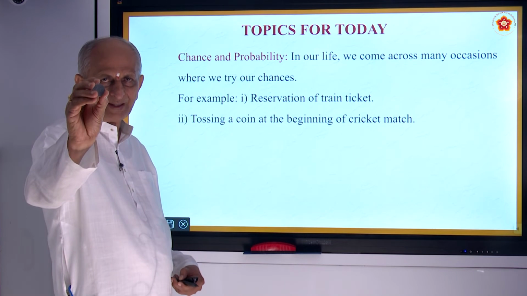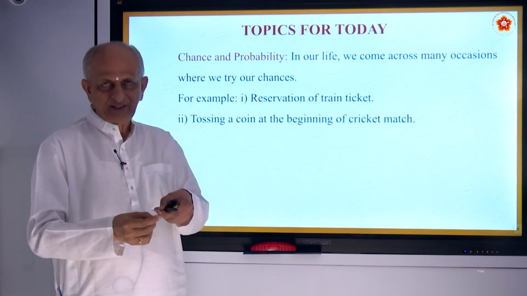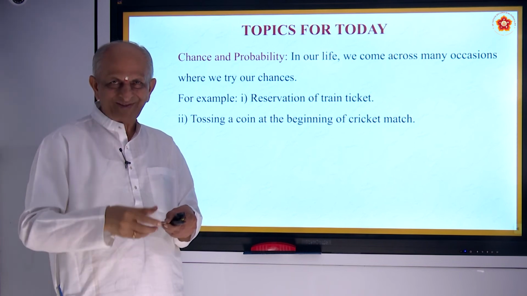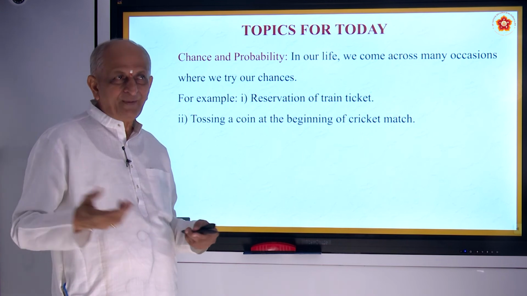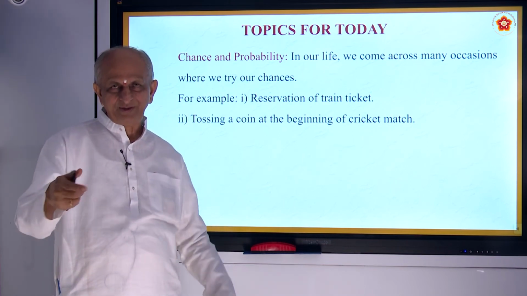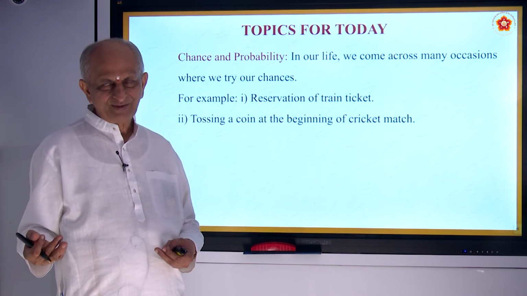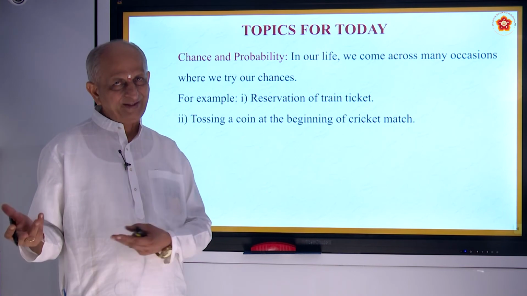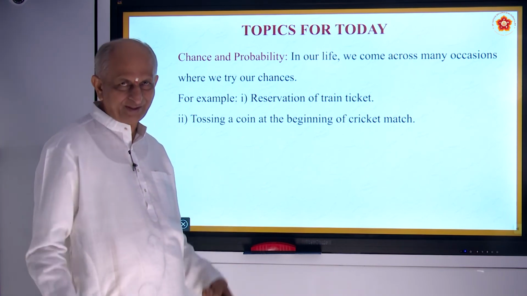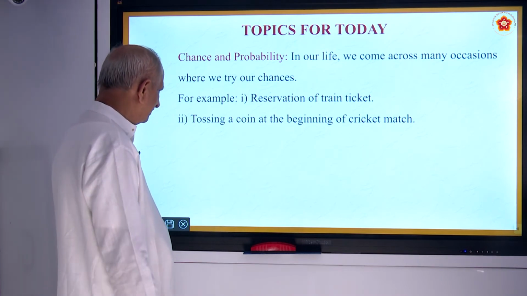There is nothing but number. So what they do? They keep it like this on a finger and toss it. Then only the match will start. So both will not be knowing what will come. One of them will be asked. If he says head, then it is his preference. He may choose for batting or for bowling. So the chances we have to take.